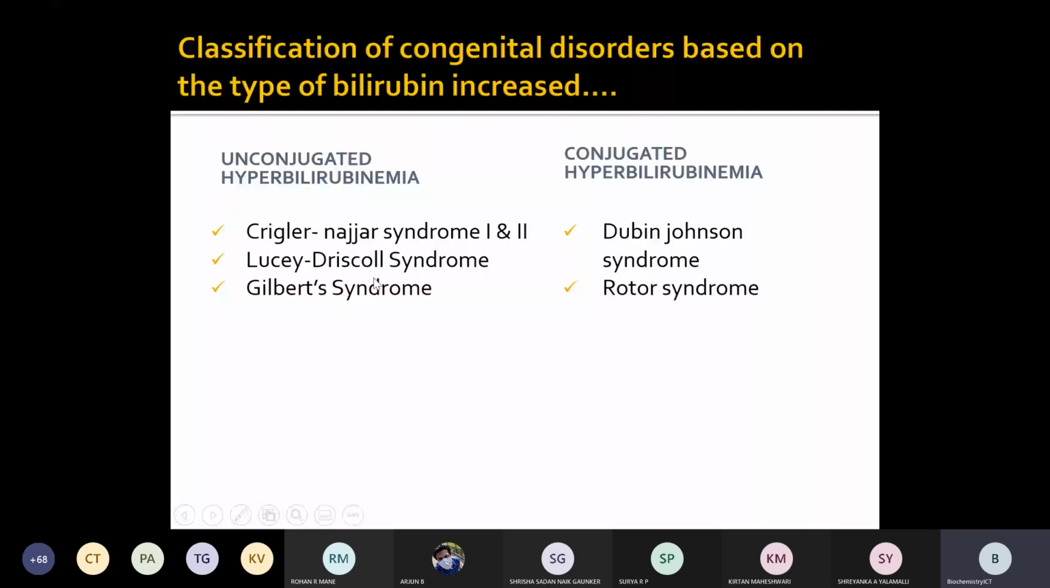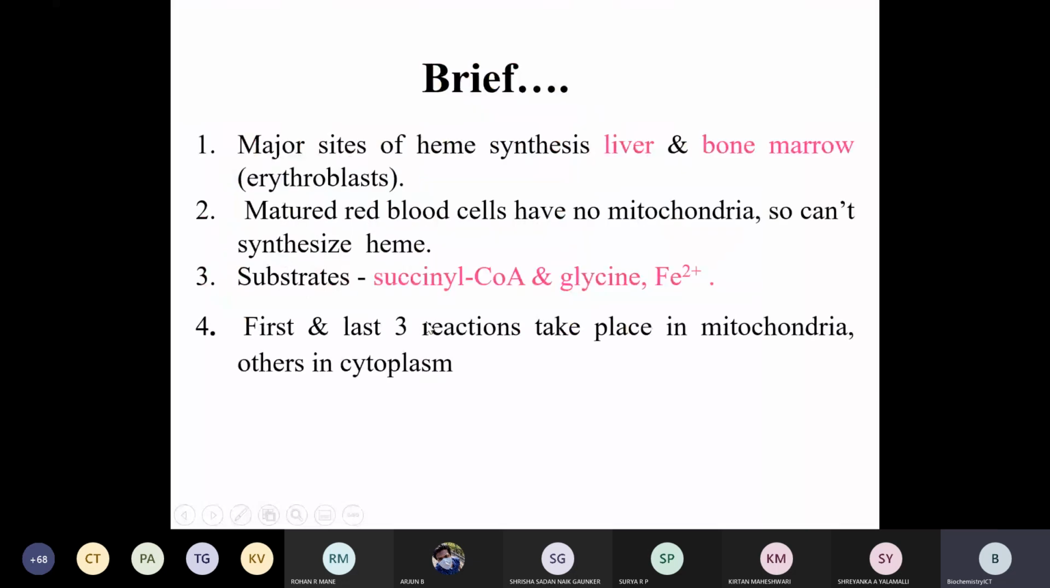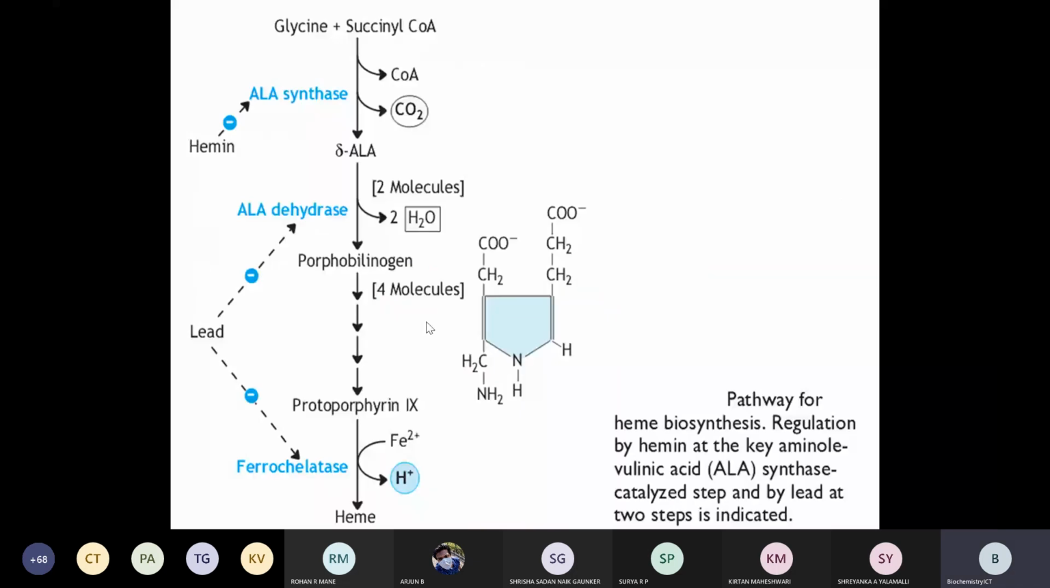While if the unconjugated bilirubin is more, it is observed in Crigler-Najjar syndrome, Lucey-Driscoll syndrome, and Gilbert's syndrome. So in short, heme synthesis takes place mainly in the liver and bone marrow. Matured red blood cells have no mitochondria, so they cannot synthesize heme. The substrates required for heme synthesis are succinyl-CoA, glycine, and iron. The first and last three reactions take place in mitochondria, and the in-between stages occur in the cytoplasm. So here you can see the brief metabolism.